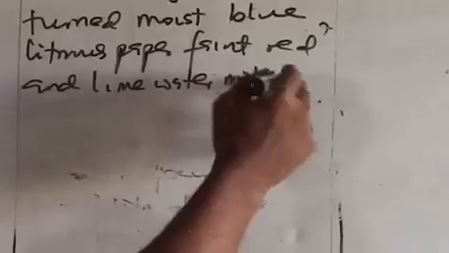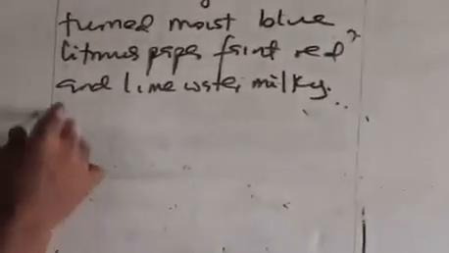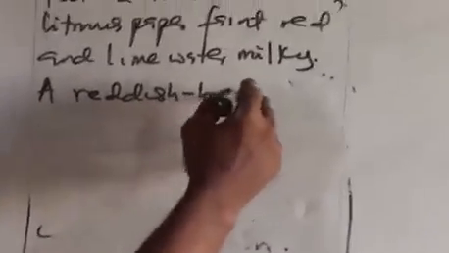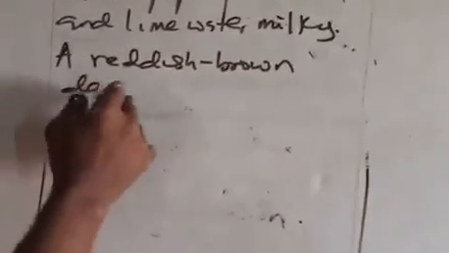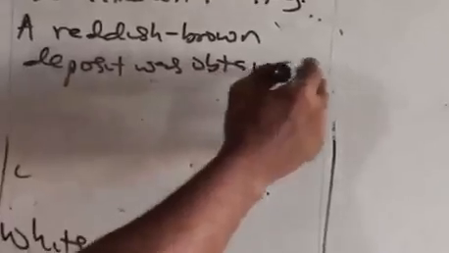I did not do this experiment because I've already done it before. It's the same CO2. Then a reddish brown deposit was obtained after heating.